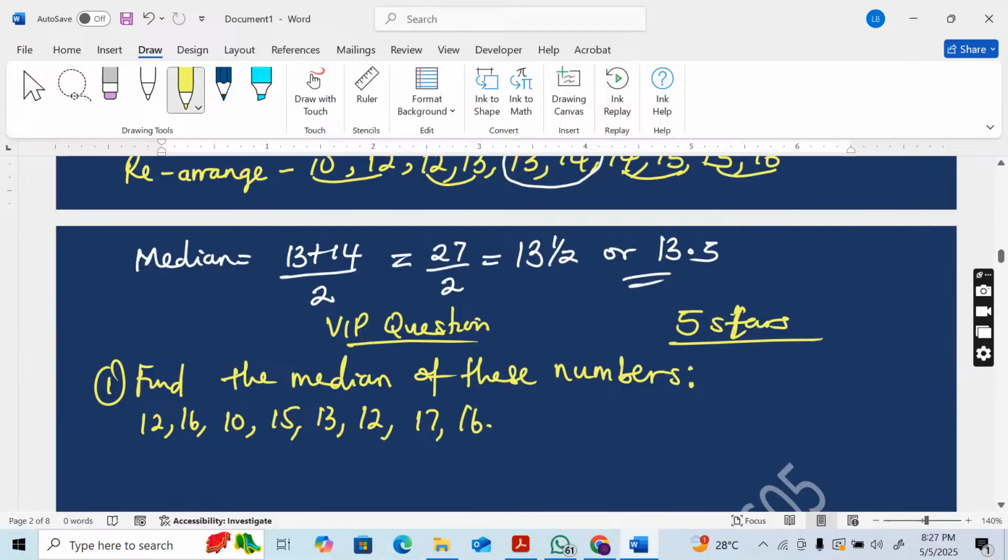Go ahead in 10 seconds. Post your answer in the comment section. Don't forget to type your gender and your name. Post alongside with your answer. Only those who do the right thing will be qualified for the stars that I'm about to show you. Find the median. Whenever you want to post your answer, type your gender beside your name and your answer. All right?